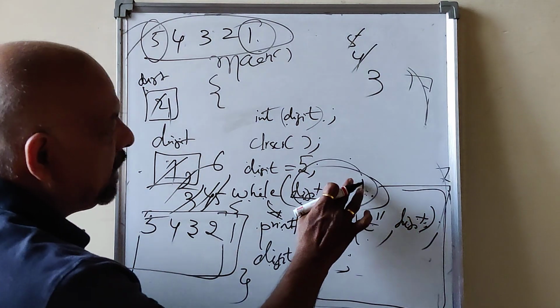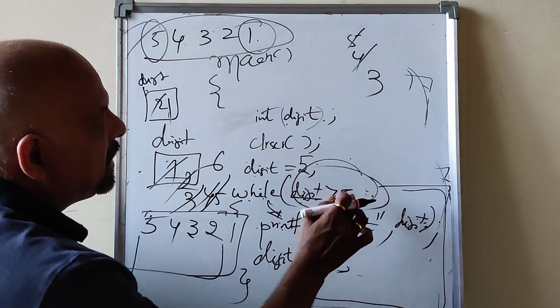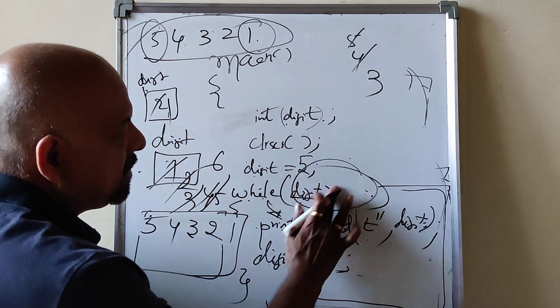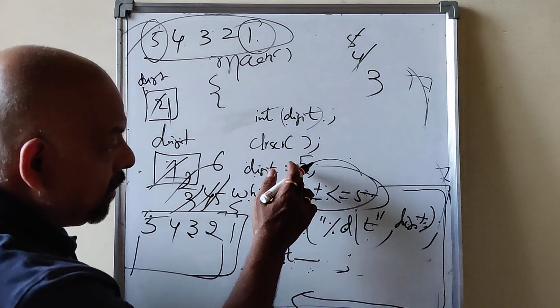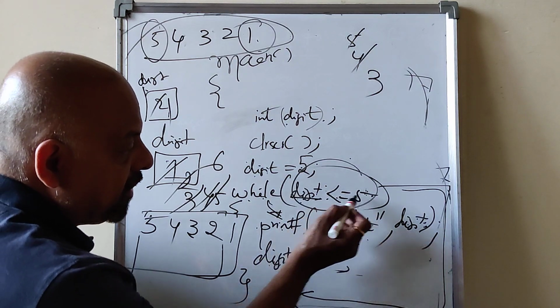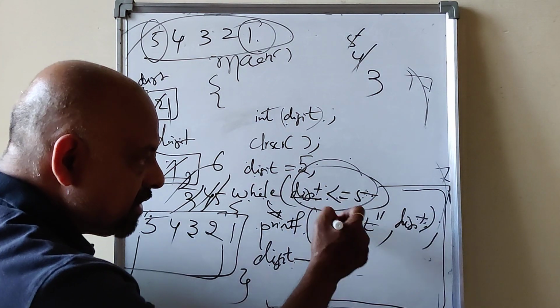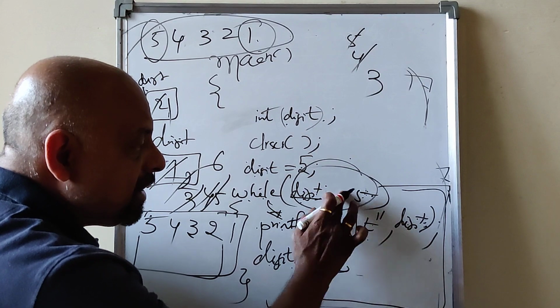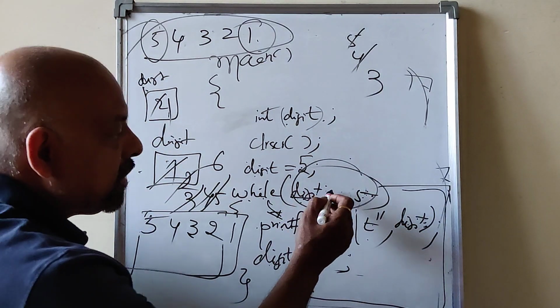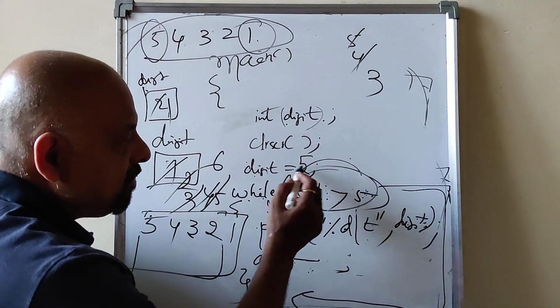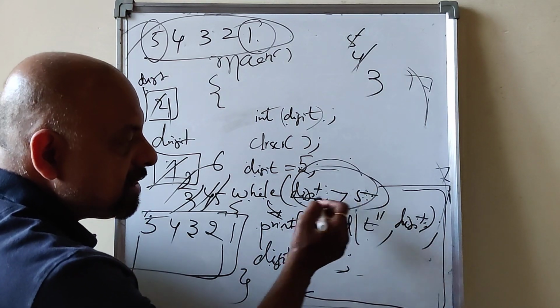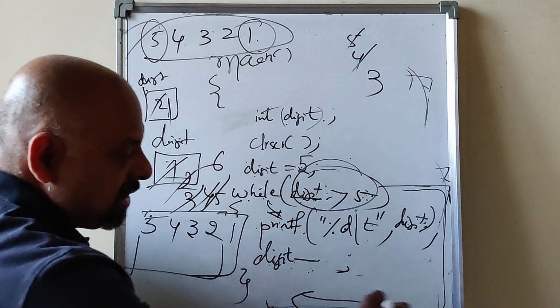For example, here if I write digit less than or equal to 5, then what happens? Digit is 5. 5 less than or equal to 5 is true. True means you are inside the loop. If it is false, you exit the loop directly. So if I write greater than 5, this is false. 5 greater than 5 is false, is it not? So then you exit the loop.